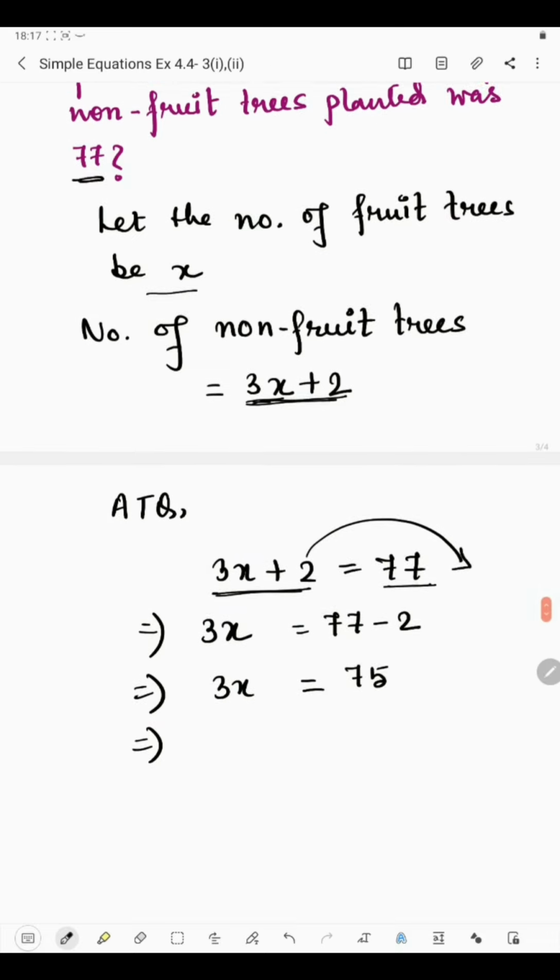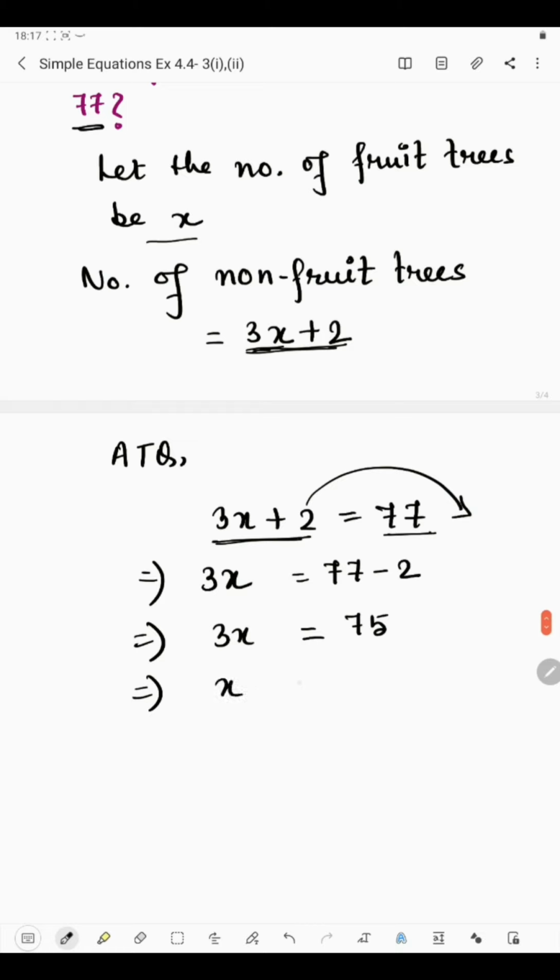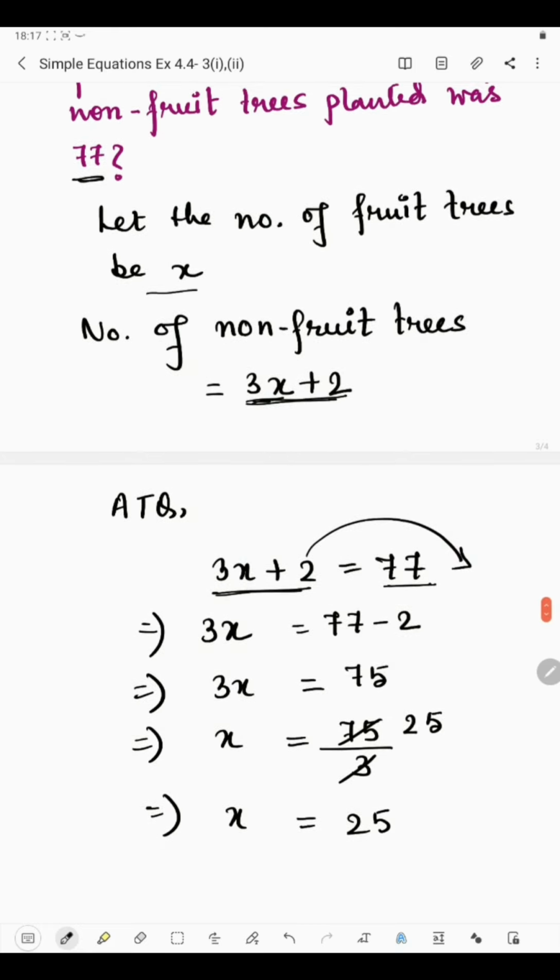So 3x means 3 is multiplied by x. So what will be the value of x? It's 75 divided by 3. Now 3 twos are 6, 3 fives are 15. So the value of x is 25. Now x is which one? x is the number of fruit trees which I have considered.